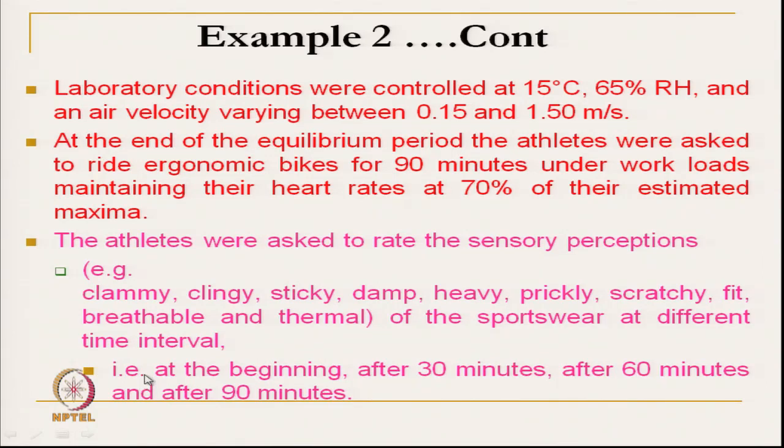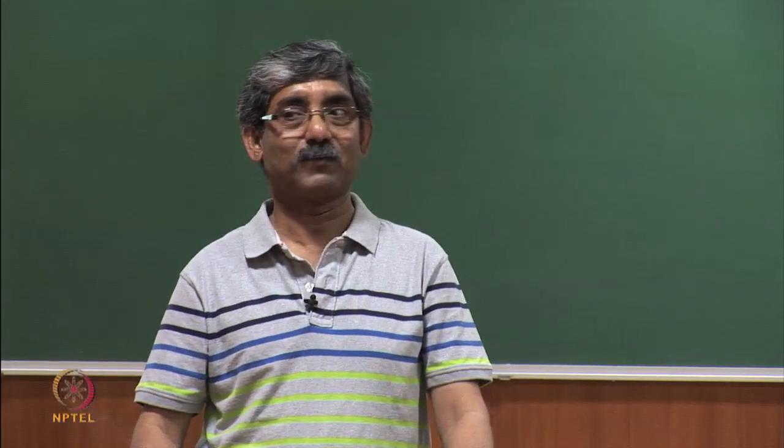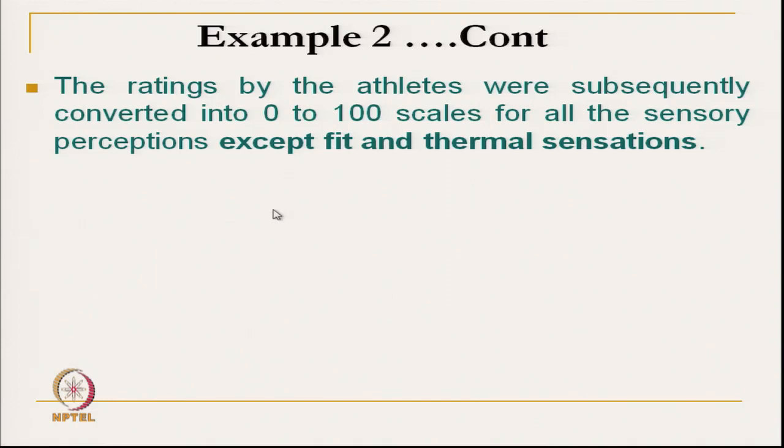Time intervals were taken at the beginning, then after 30 minutes, after 60 minutes and after 90 minutes. At these different time intervals, he was asked to rate all this sensory perception. The rating is on a 100 scale.